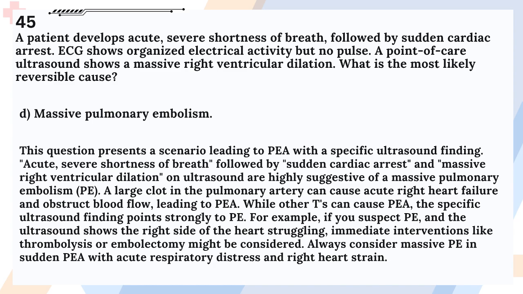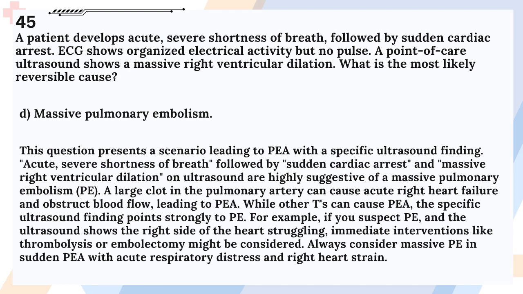Answer: D. Massive pulmonary embolism. This question presents a scenario leading to PEA with a specific ultrasound finding. Acute, severe shortness of breath followed by sudden cardiac arrest and massive right ventricular dilation on ultrasound are highly suggestive of a massive pulmonary embolism, PE. A large clot in the pulmonary artery can cause acute right heart failure and obstruct blood flow, leading to PEA.